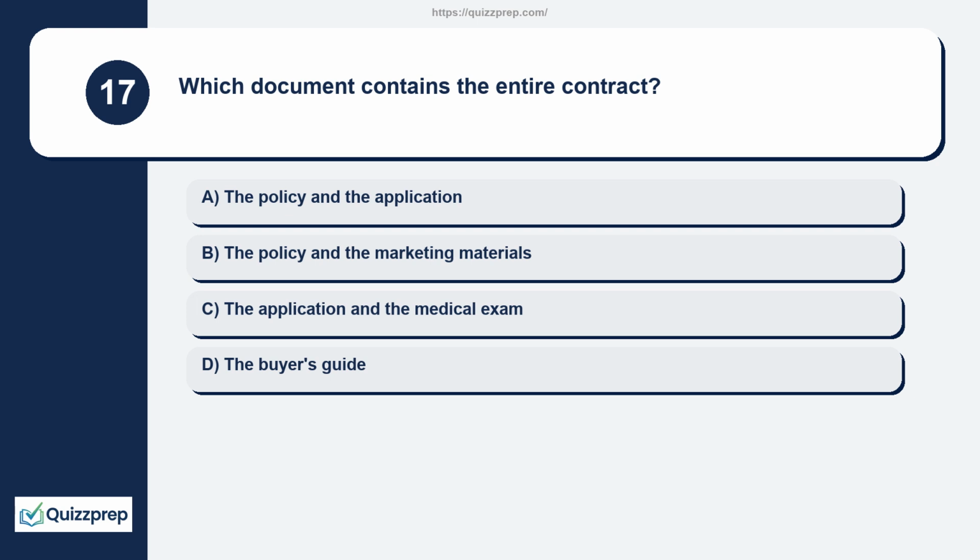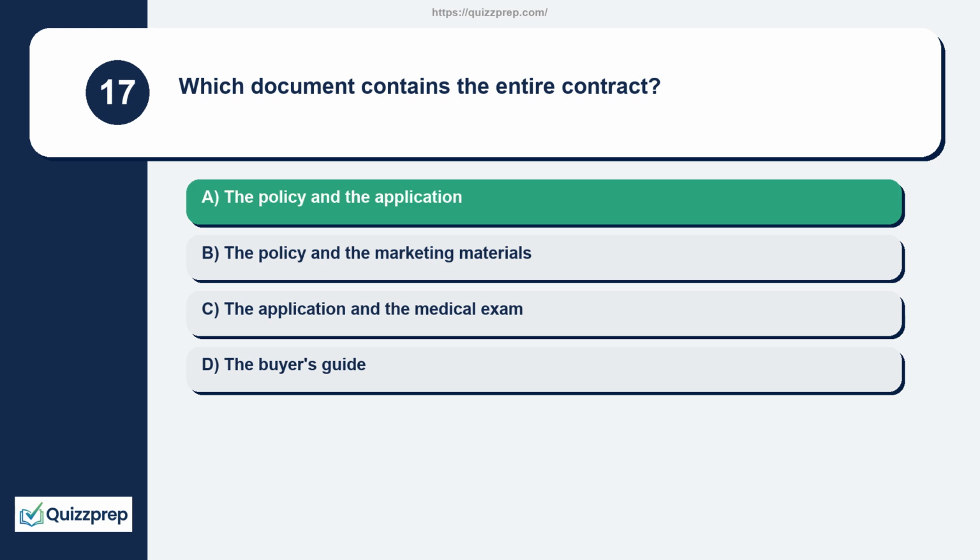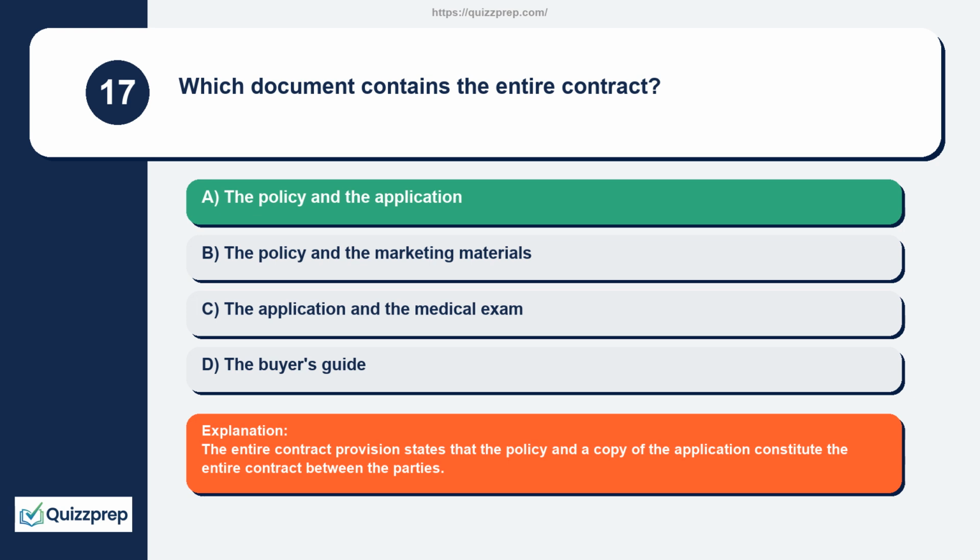Question 17. Which document contains the entire contract? The policy and the application, the policy and the marketing materials, the application and the medical exam, the buyer's guide. The entire contract provision states that the policy and a copy of the application constitute the entire contract between the parties.